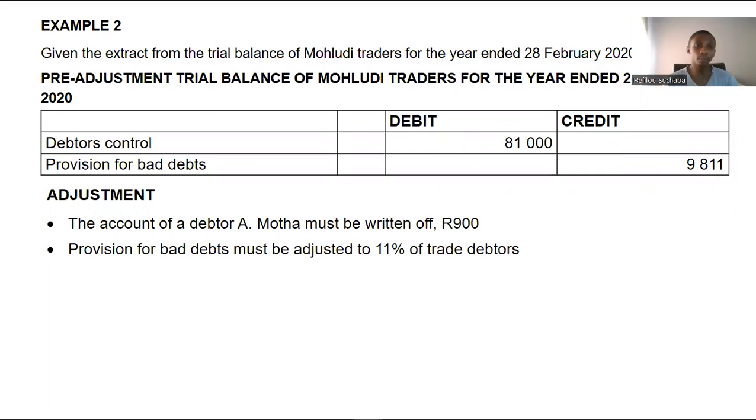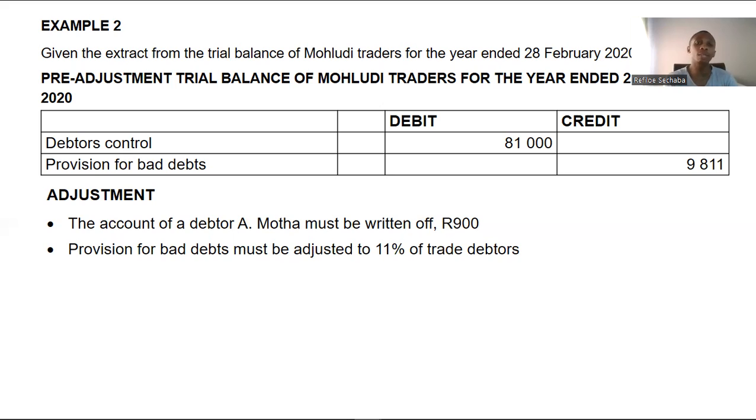They said provision for bad debts must be adjusted to 11% of trade debtors. So I will have to adjust my provision for bad debts to 11% of trade debtors. But the question is, will it be 11% of 81,000? No. Remember, provision is calculated on the adjusted amount of debtors control. So it can't be 81,000 because our debtors control is no longer 81,000. There was a debtor that must be written off. As I've told you earlier on, when we write off a debtor, we debit bad debts because it's an expense, but at the same time, we credit our debtors control, okay? Because it's going down. Fewer people are owing us.